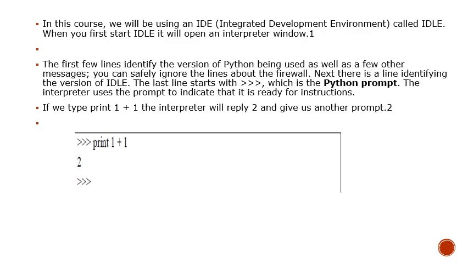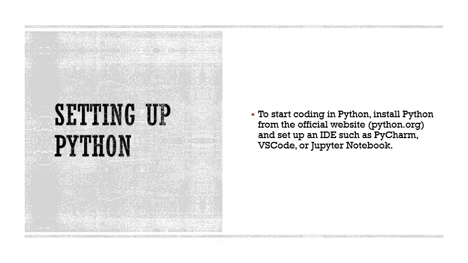So now we've seen how these things work. Now let's see how we can set up Python for usage. To start coding in Python, you install Python from the official website, python.org, and set up an IDE such as PyCharm or VS Code, or you can also use Jupyter Notebook. For this class, we're going to be using VS Code subsequently. Since we're at the introductory point, it's good that I prepare your minds that we'll be using VS Code throughout this course.